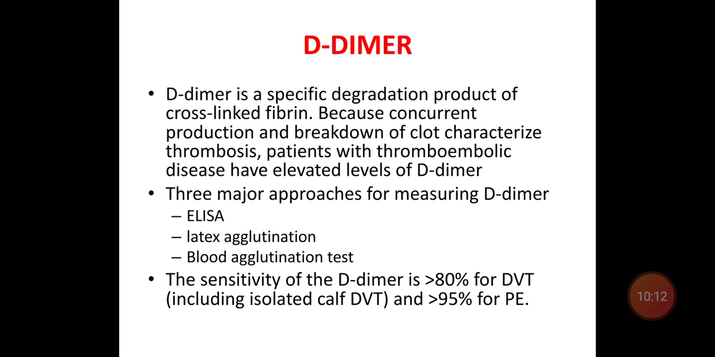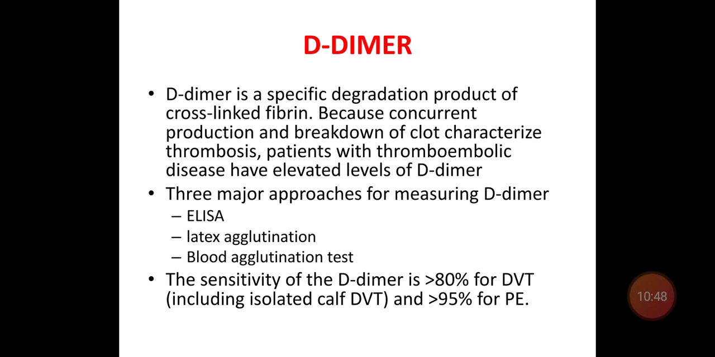So what is D-dimer? D-dimer is a specific degradation product of cross-linked fibrin, because concurrent production and breakdown of clot characterize thrombosis. Patients with thromboembolic disease usually have elevated D-dimer. There are three methods to measure D-dimer: the ELISA technique, enzyme-linked immunosorbent assay, latex agglutination, and blood agglutination test.